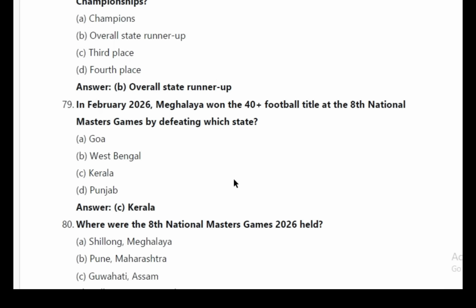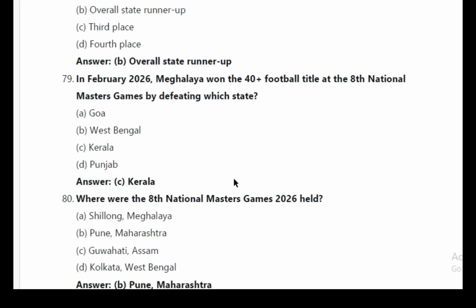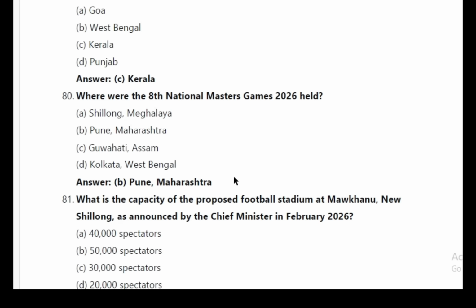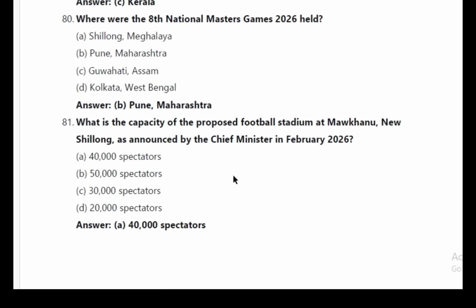79. In February 2026, Meghalaya won the 40-plus football title at the 8th National Masters Games by defeating which state? Answer C. Kerala. 80. Where were the 8th National Masters Games 2026 held? Answer B. Pune, Maharashtra. 81.